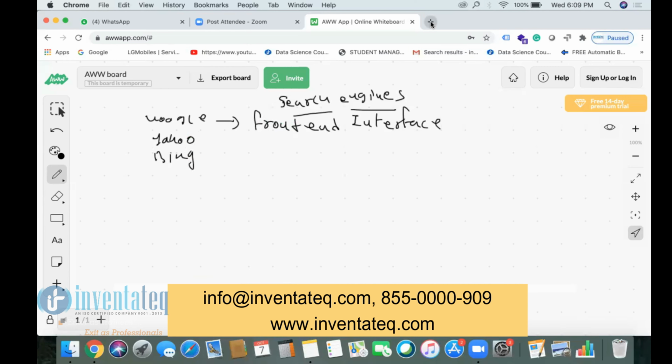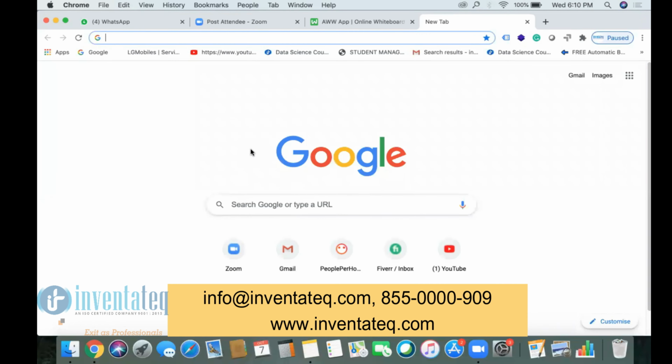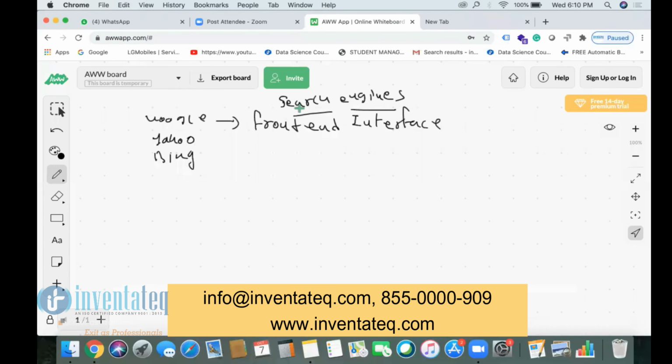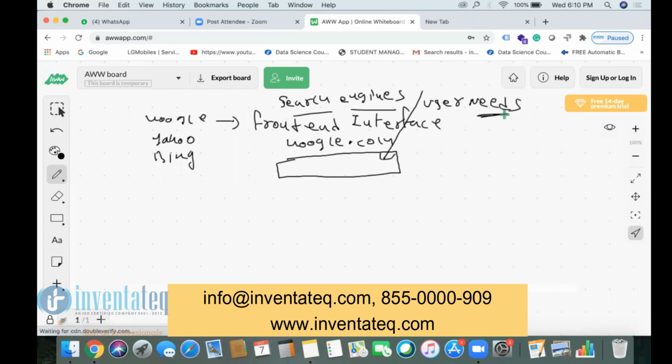Generally, when a user wants to search, he'll open Google. There's Google and there's a search box, right? So google.com and the search box. The user goes to Google to search for his needs or requirements.